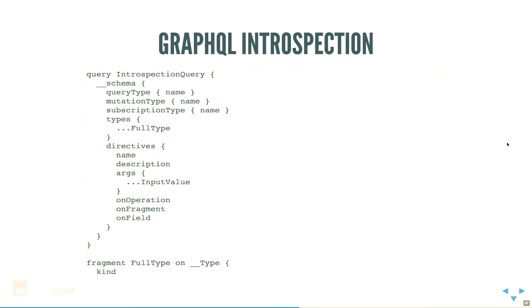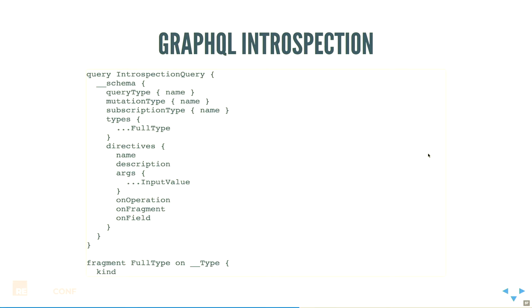And along those lines of programmatic access to the type system, there is a standard way of querying a GraphQL server and saying, hey, what types do you have? What are the names of your objects? What fields do they have? What types are they? Are they nullable? Give me a description of them.